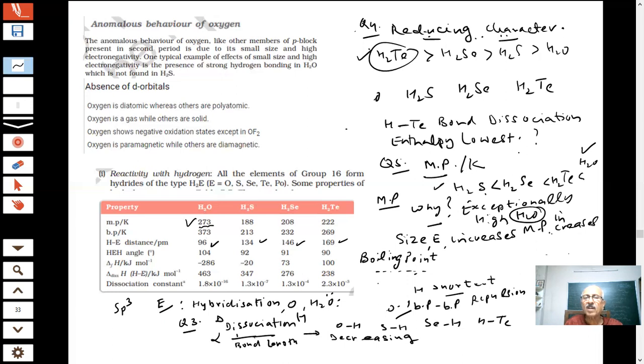So what is the order of the boiling point? Least is H2S, then H2Se, then H2Te, and then H2O. Again, we are giving the same reason: the high boiling point of water is due to hydrogen bonding.